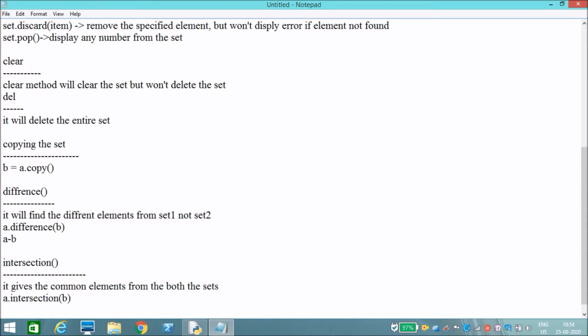We can also represent it like A and symbol B. We can also find it using A and B.